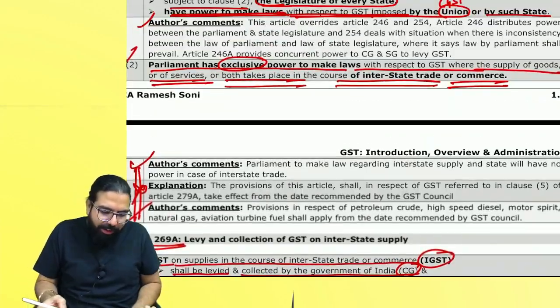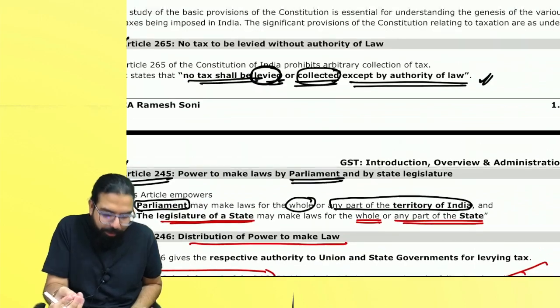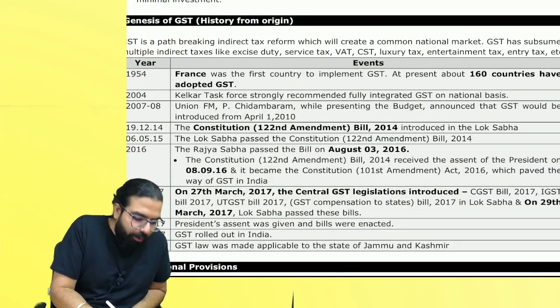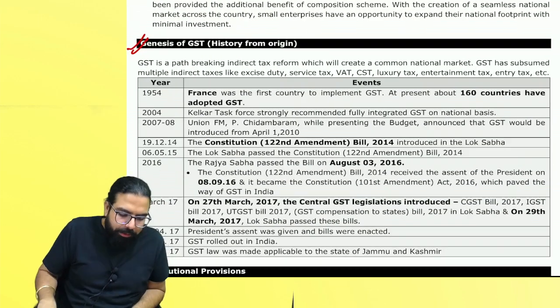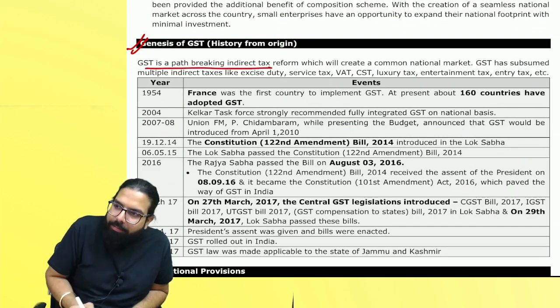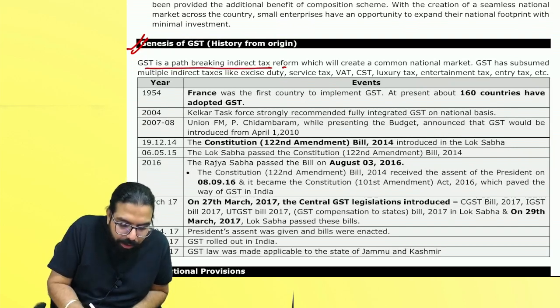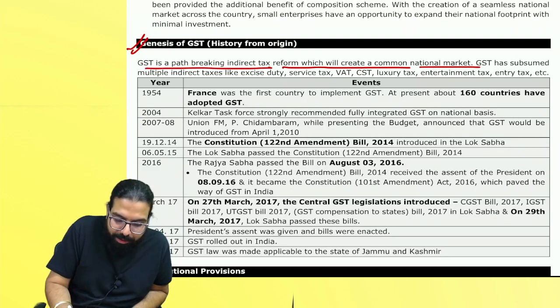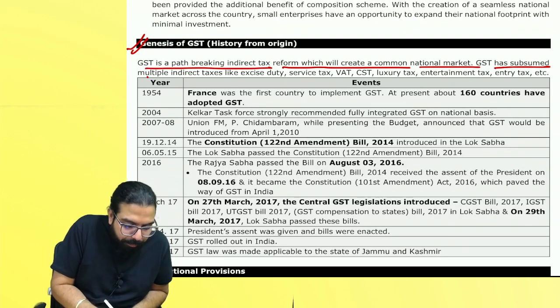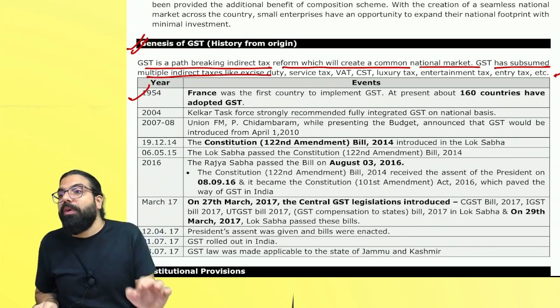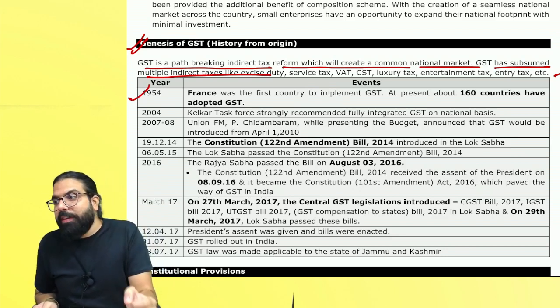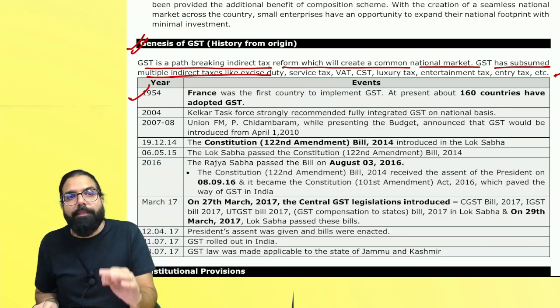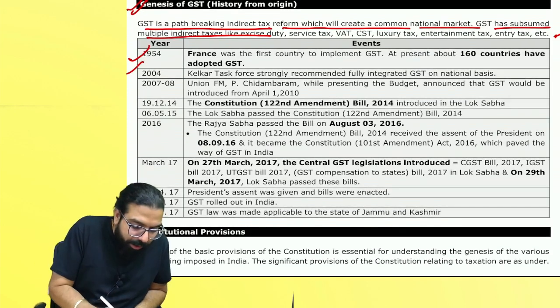Now, I want to talk a little, 3 minutes, about one total bakwas point. You know what? GST is a path breaking indirect tax which will create a national market. GST has subsumed multiple taxes. Number one, in 1954, France was the first country to implement GST. After that, how many countries have gone ahead and got GST? 160 countries.